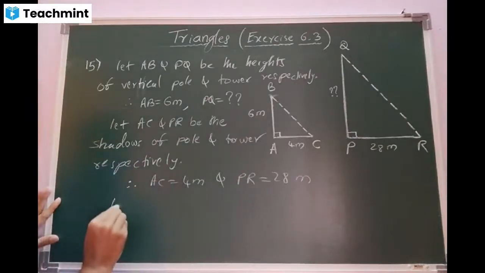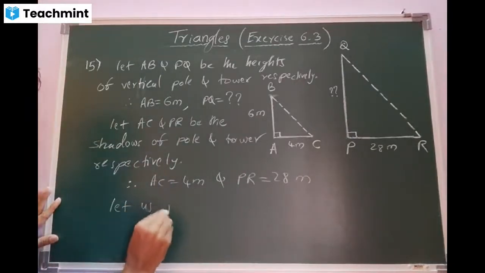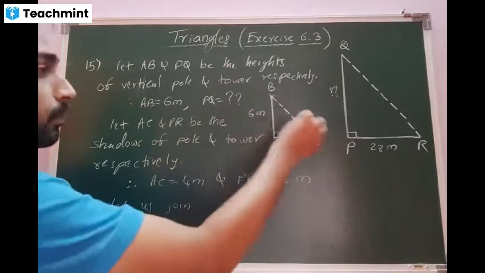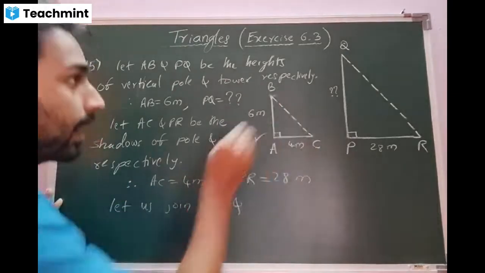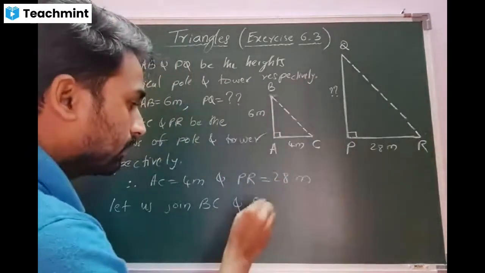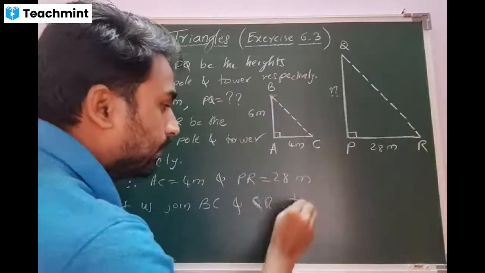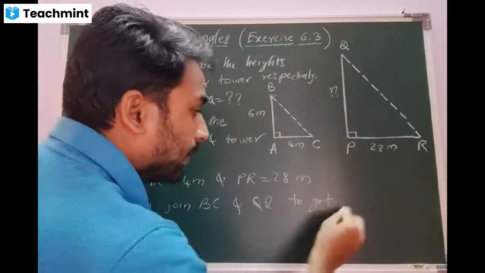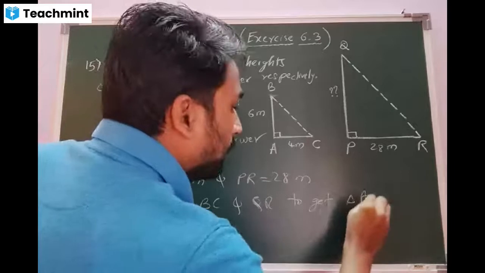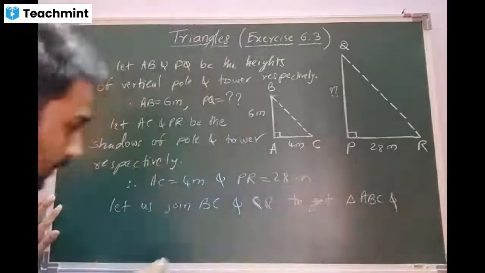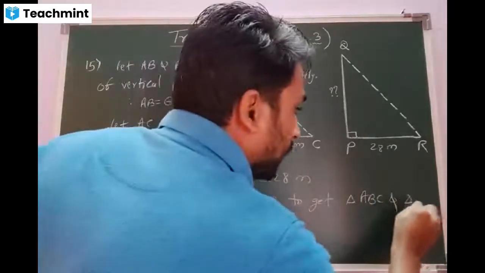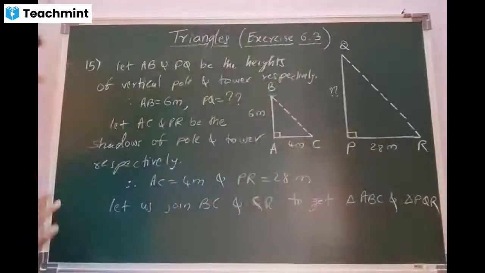Now, let us join BC and QR to get triangle ABC and triangle PQR. Students, copy fast.